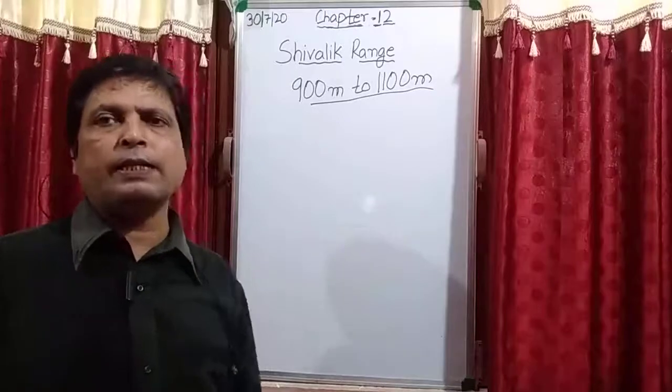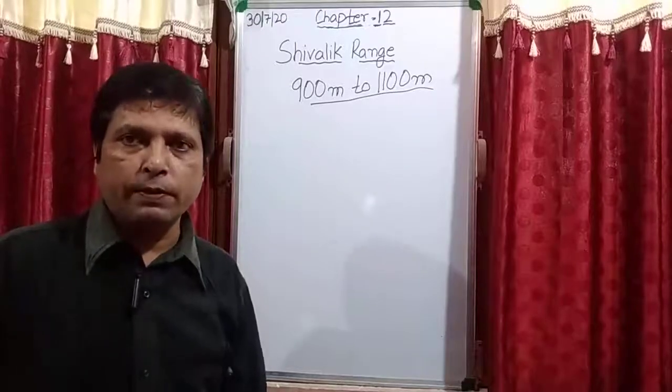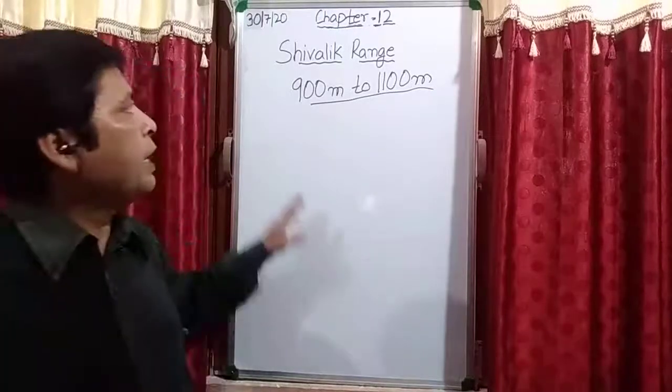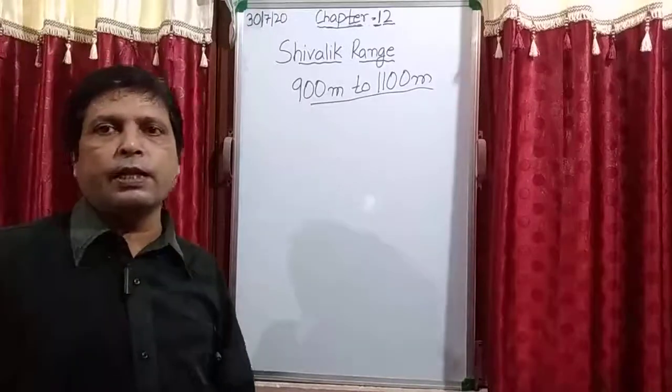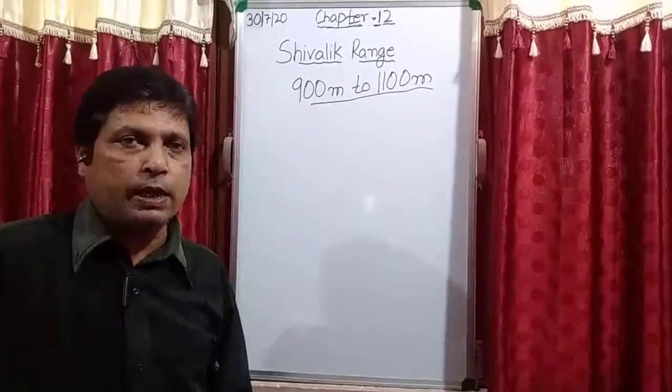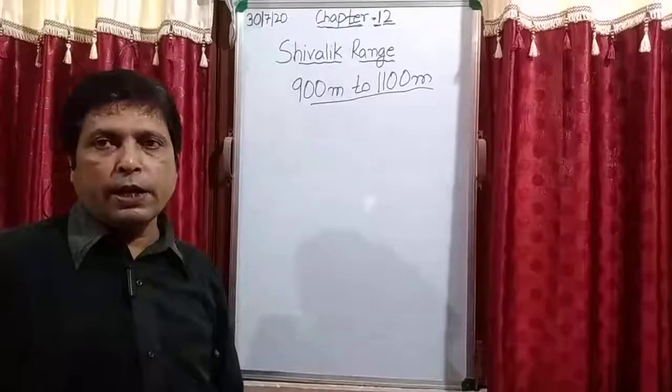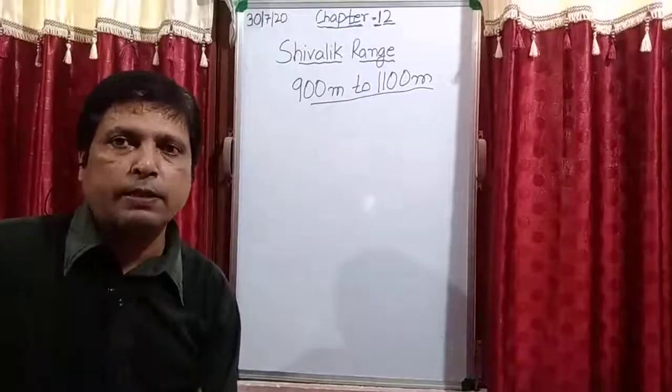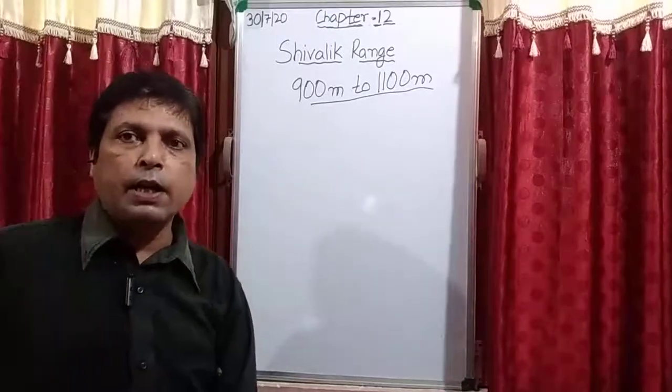Many rivers have been formed by melting snow. Is it clear? So there is a lot of sediment in this range, the last range of the Himalayas, that is Shivalik range.